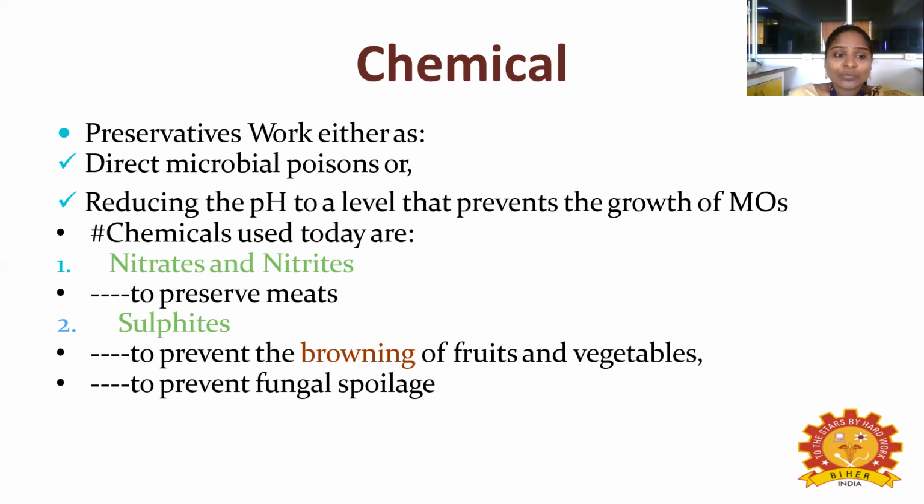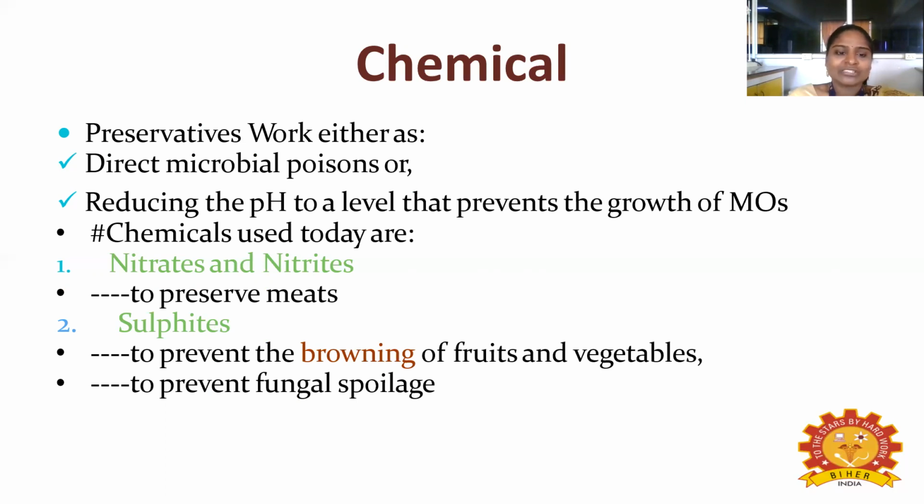Another option is reducing the pH to a lower level. If you are reducing the pH level, what happens? It will start to decompose, and it will prevent the growth of microorganisms. So one is direct killing, the straightforward method, and the other is the prevention method. Chemical techniques work either as a direct method or by preventing the growth.